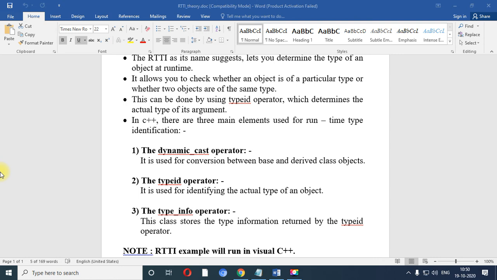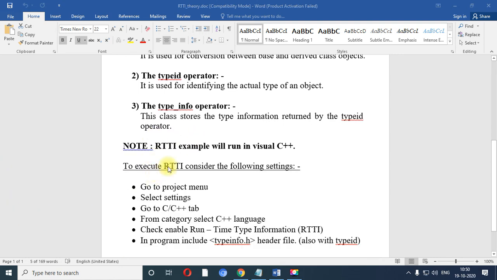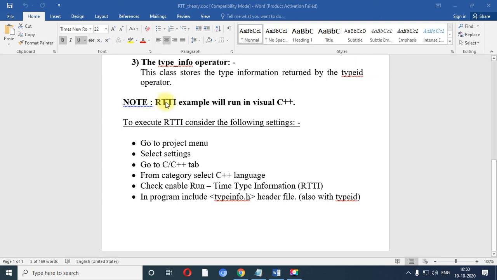And runtime type identification is nothing but you can check your object at runtime. Now, when you want to see an example of RTTI, that is not possible in the Turbo C editor, but in Visual C++ you are able to run a program which is based on runtime type identification.